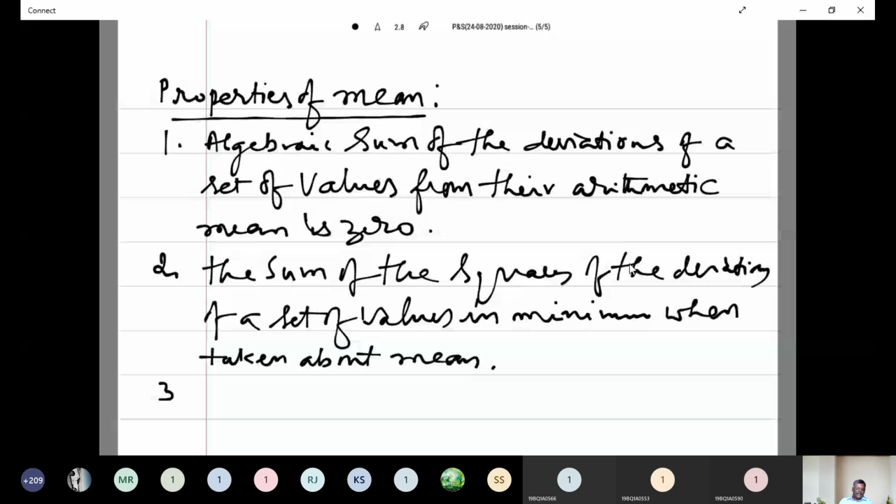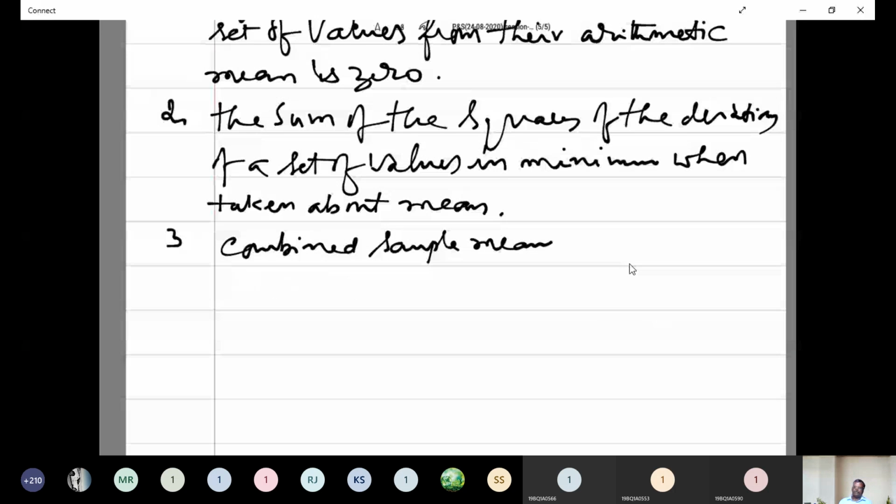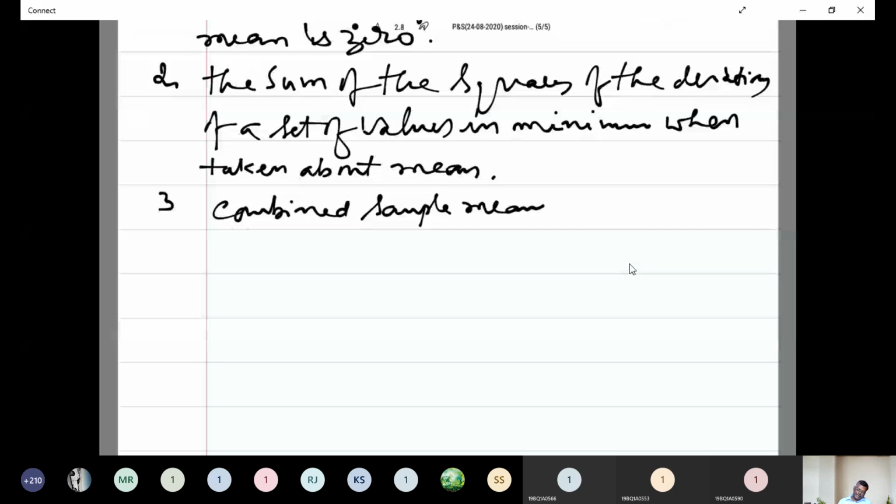And third one, combined sample mean. That means if you take two means of sample sizes, then the combined sample mean x bar is equal to n1 x1 bar plus n2 x2 bar divided by n1 plus n2.